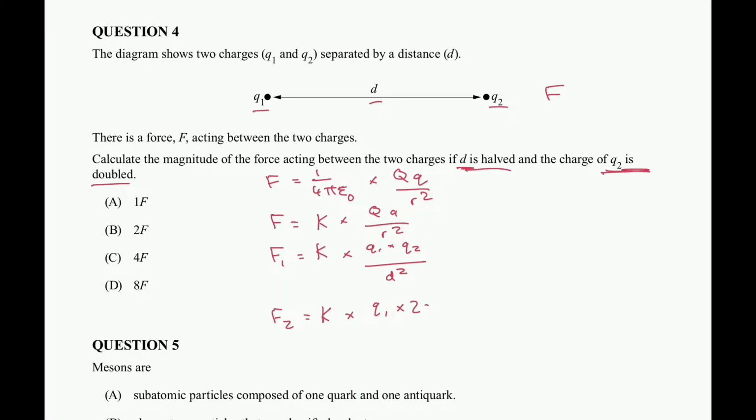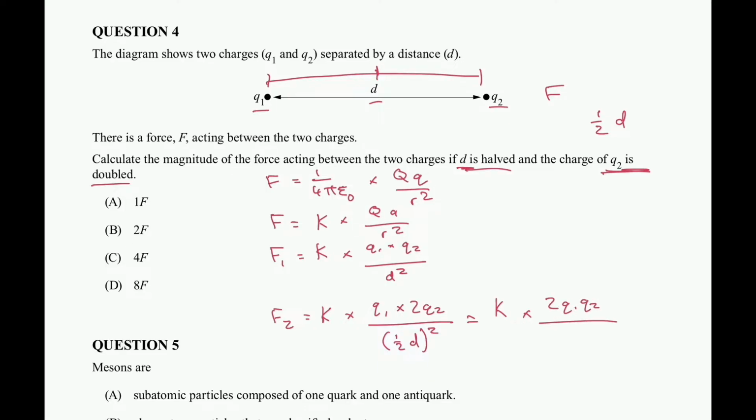2Q2, because the charge of Q2 over here is doubled, divided by, now our distance, this length from here to here, has been halved. So essentially we have 1/2 d. I'm going to write that as 1/2 d inside the brackets and square it. Let me simplify it a little bit further. So k still multiplied by 2 Q1 Q2 over 1/4 d squared.